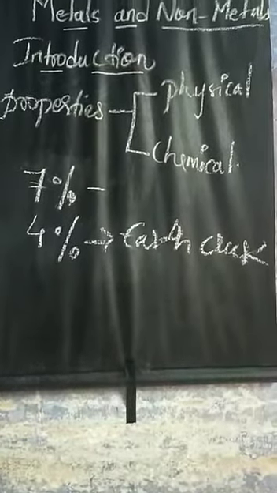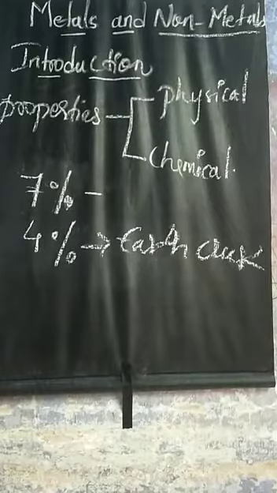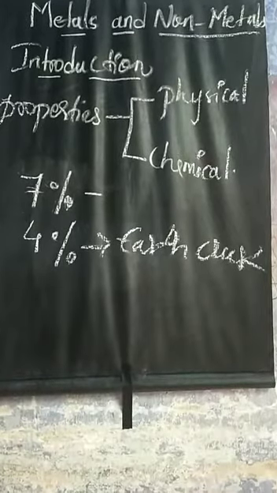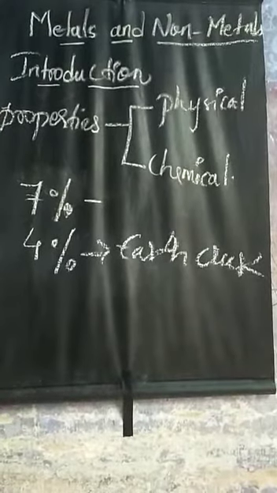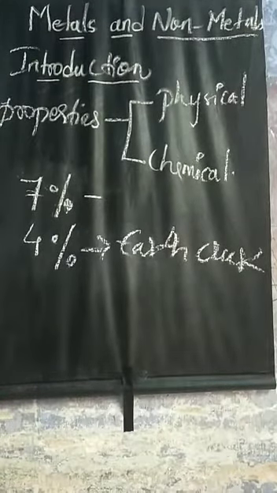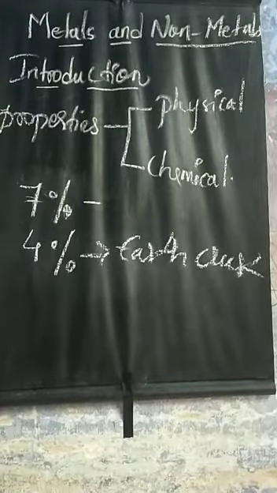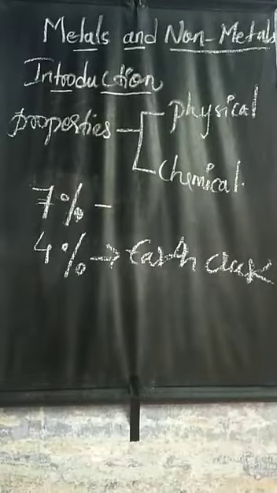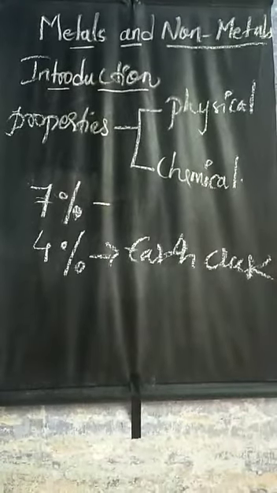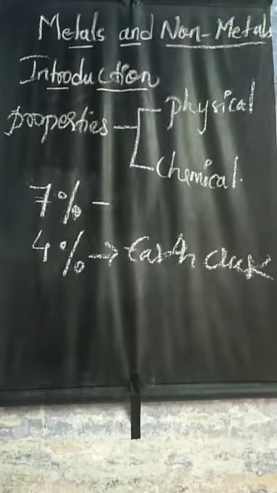The most abundant metal in the earth's crust is aluminium, which constitutes about 7% of the earth's crust. The second most abundant metal in the earth's crust is iron, which constitutes about 4% of the earth's crust. The major metals in the earth's crust in decreasing order of their abundance are aluminium, iron, calcium, sodium, potassium and magnesium.